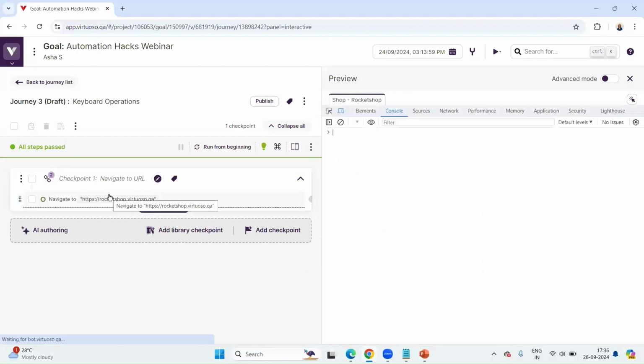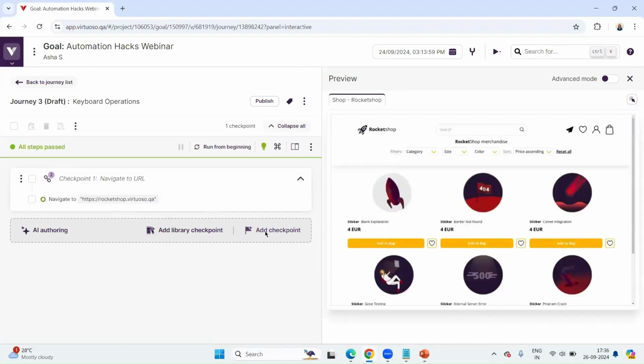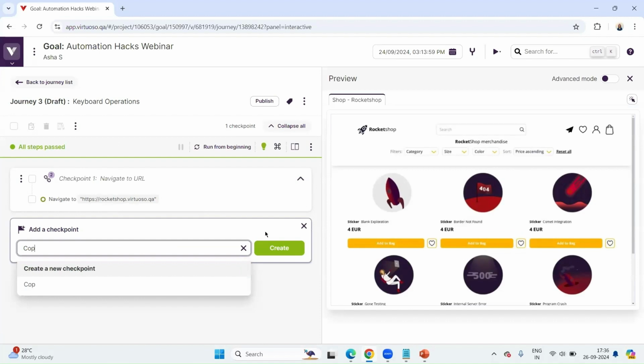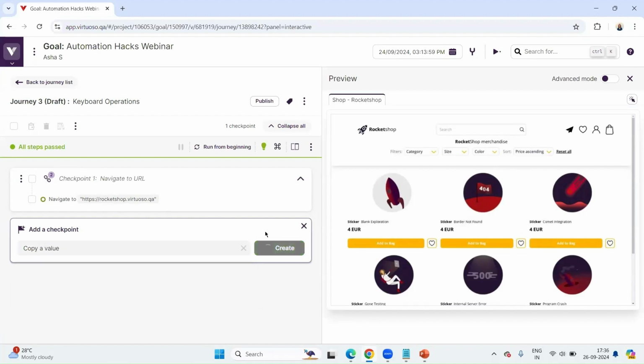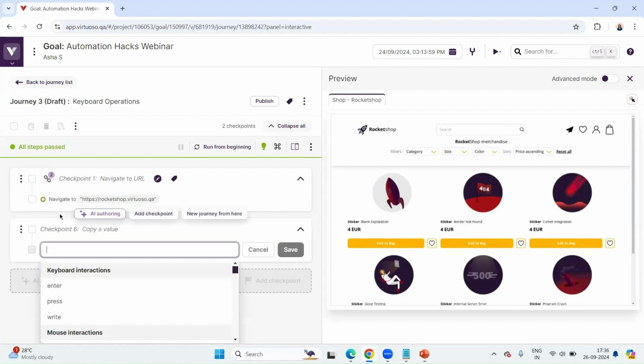So here I have Rocket Shop done. Now let's write copy a value as my checkpoint. There will be only two objectives to it. One would be copy, I'm going to copy the value, and I'm going to paste the value, right? So I'm copying a value.